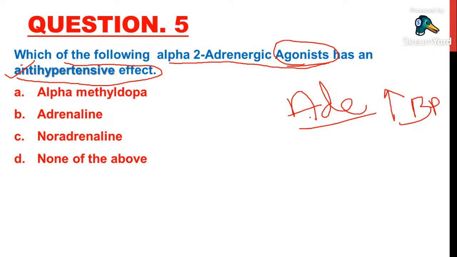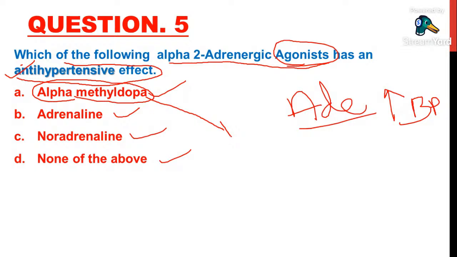Actually, adrenergic drugs are causing hypertension, but sometimes an adrenergic drug will also decrease hypertension. So which one of those drugs decreases hypertension is the question. In that we have alpha methyldopa, adrenaline, noradrenaline, and none of the above. See, alpha methyldopa is the answer for this question. Why? Because alpha methyldopa